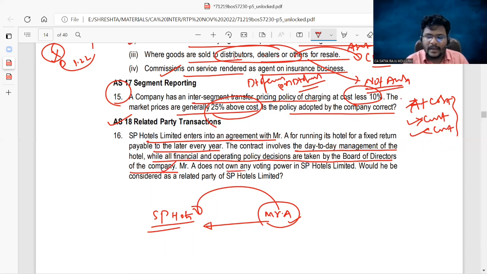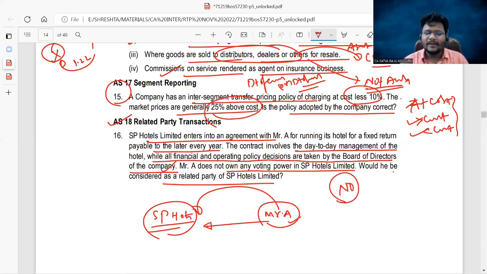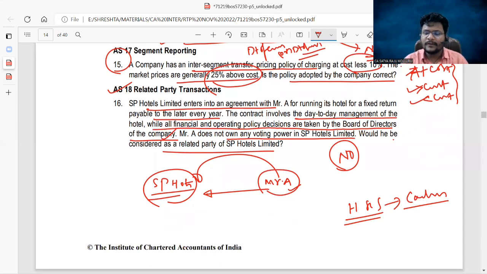Mr. A does not own any voting power in SP Hotels Limited as well. In SP Hotels, a private limited company, Mr. A doesn't have any voting power. Would he be considered as a related party of SP Hotels Limited? Straight away, my answer is no. Do you know the reason? As per AS 18, who are all called related parties, guys? There should be a holding and subsidiary relationship, at least. That is, there should be controlling interest. Is there any controlling interest? There is no voting power at all. At least, is there any significant influence? Significant influence means at least he should hold 20%, or he should form part of the board of directors team. So both are not satisfied.